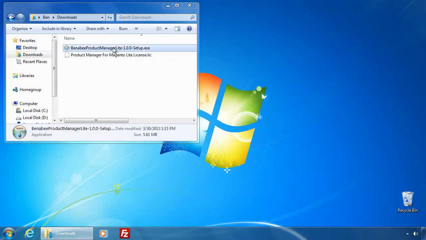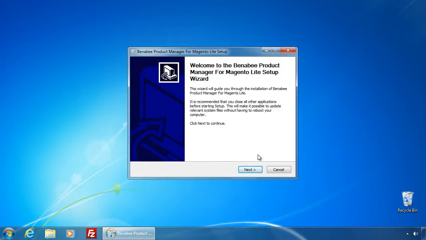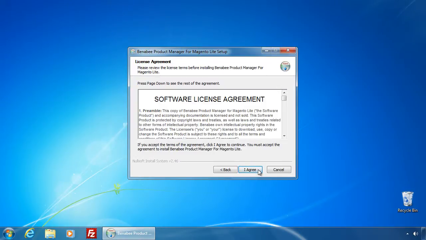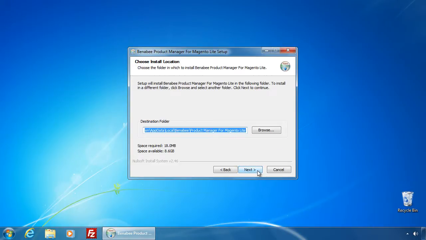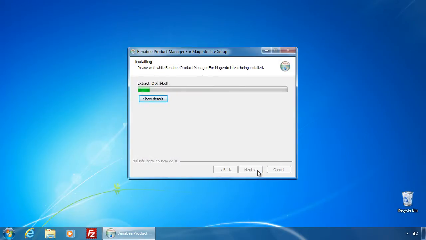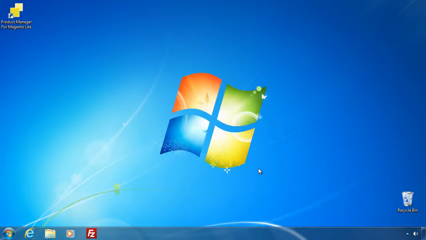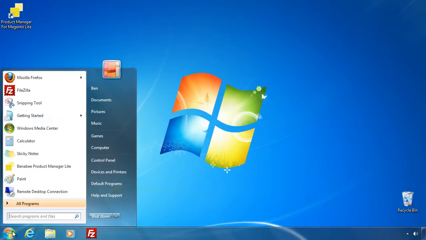Run the installation file. Click Next. Read the software license agreement and click I agree. Click Next. Click Install. Click Finish. Shortcuts have been created on the desktop and in the Start menu.